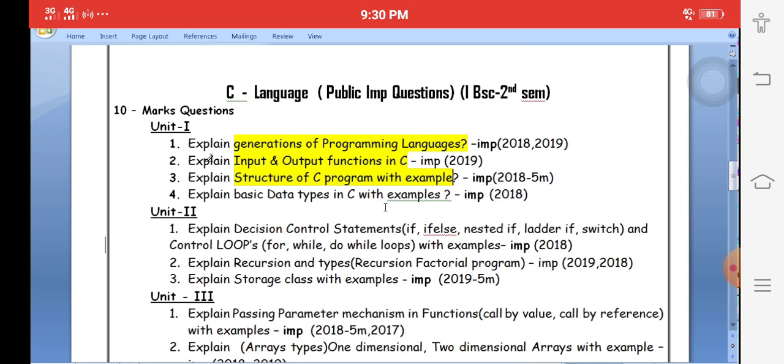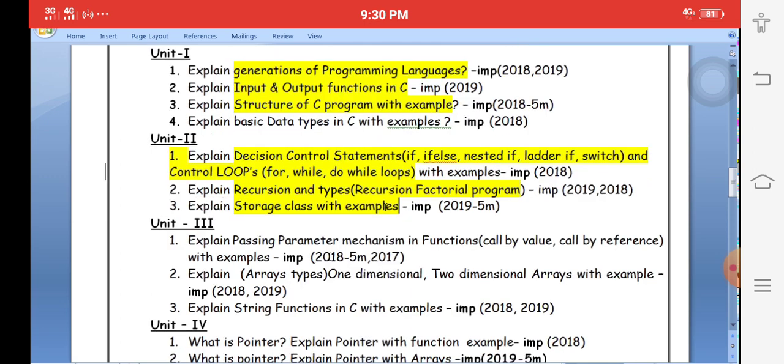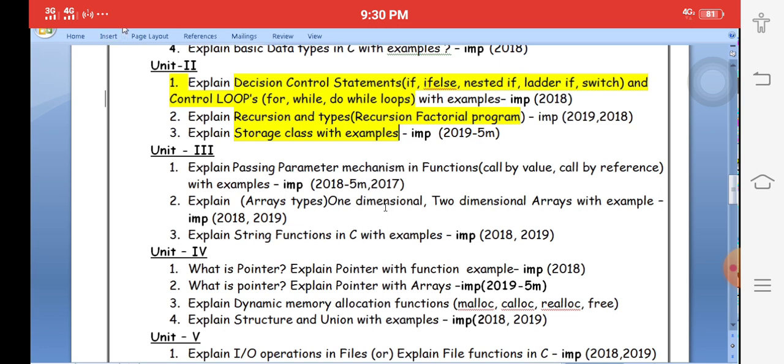Okay, next one, what are the control statements, including if, for and while loops? It's a very famous question in the second unit. Next one, what is recursion? Explain types of recursion with factorial program. Next, the third question is called storage classes with examples. In the previous class we discussed storage classes. Here in the third unit, it is very important.